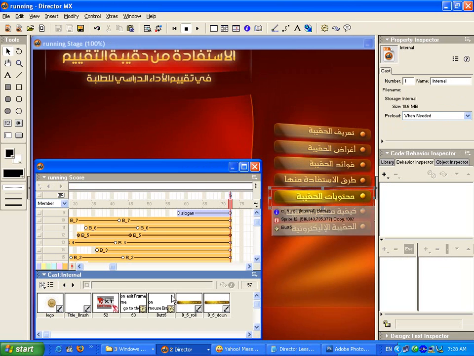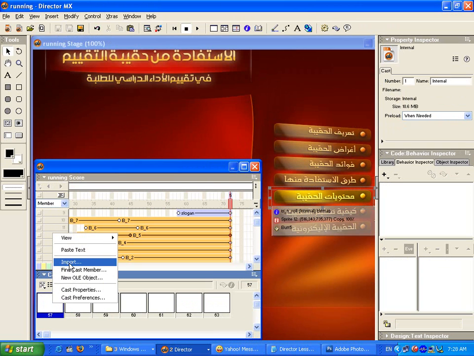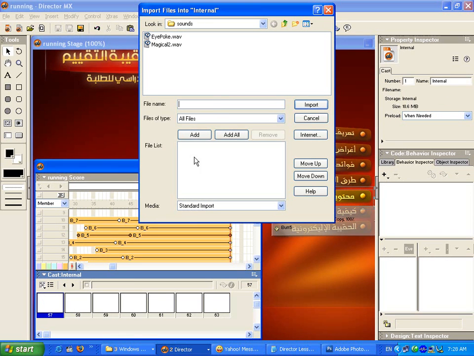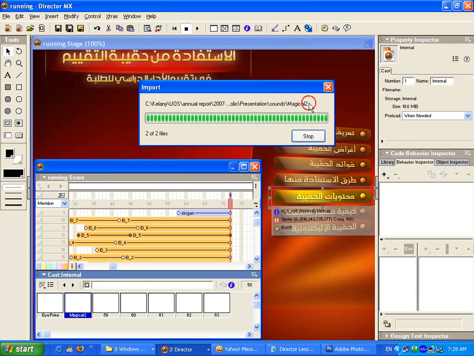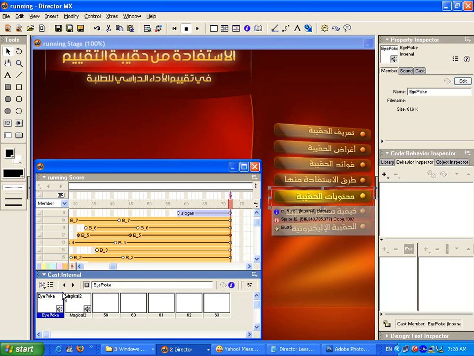First of all, we have to import sound files into the cast panel. So we can choose import and choose the sound files from our project. Here are the two sound files, iPoke and Magical 2. We can select and import. They come into the cast panel.